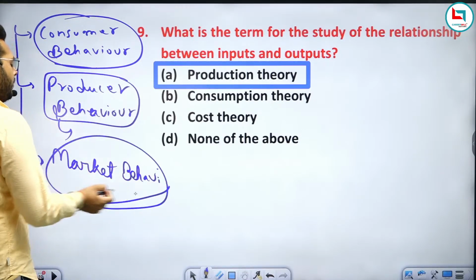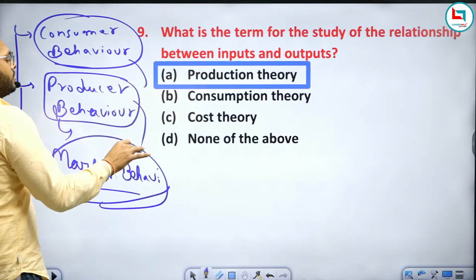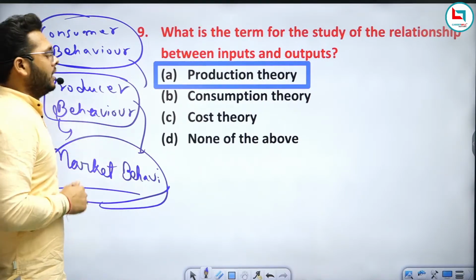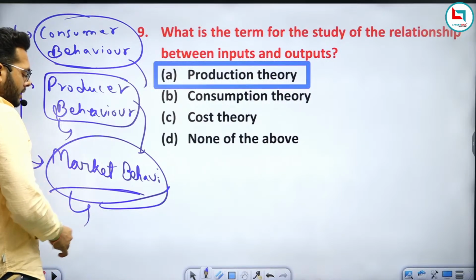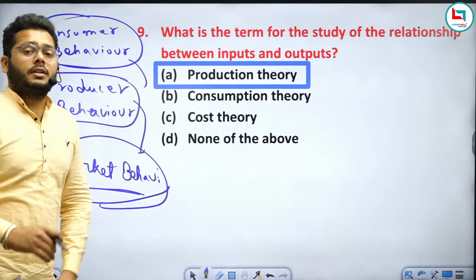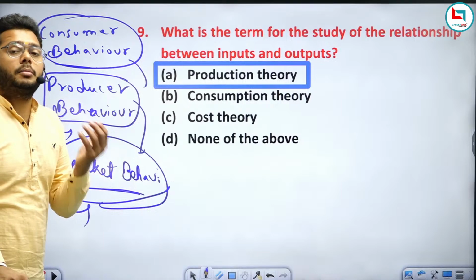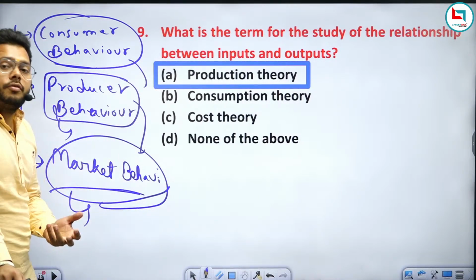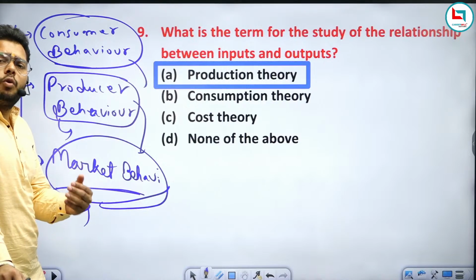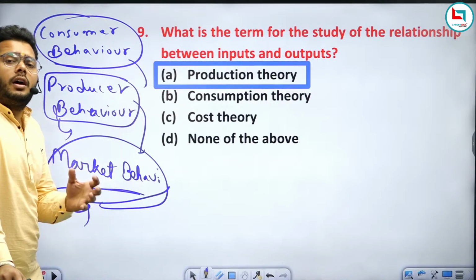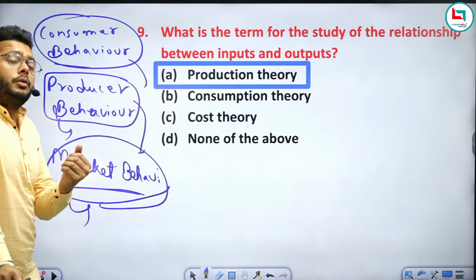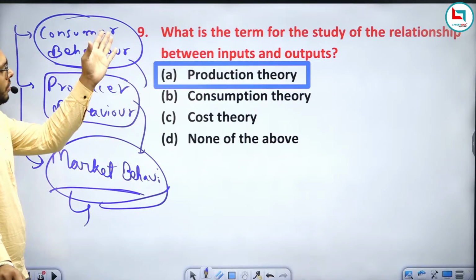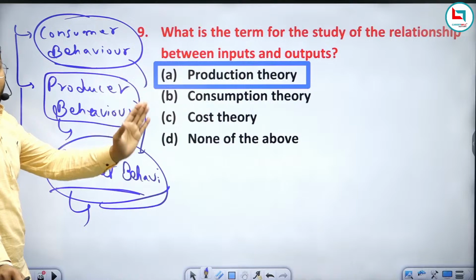What is market behavior? It is where the consumer and producer meet at a place, and that place is called the market. In market behavior we study the forms of market, how prices are determined in different types of market, what types of market there are, and how we can achieve market equilibrium, equilibrium quantity, and equilibrium price. All these concepts are studied in microeconomics.